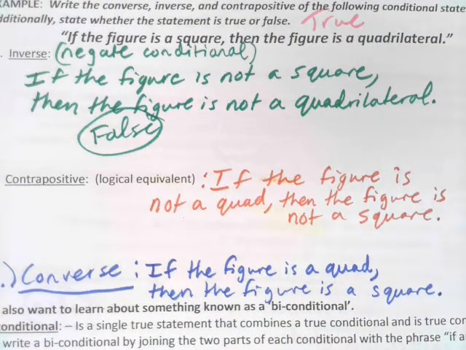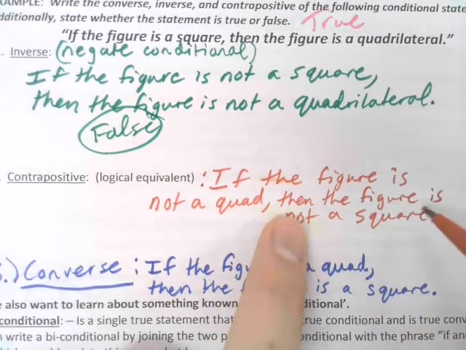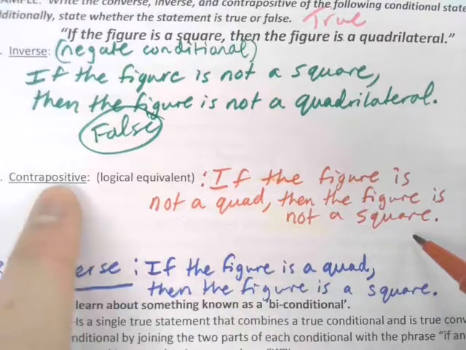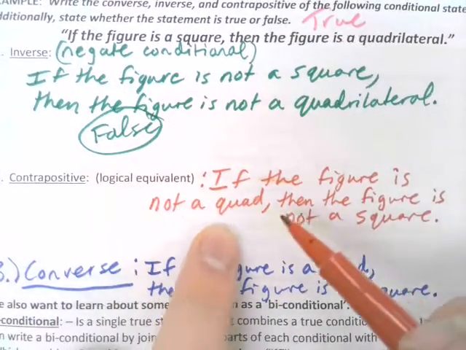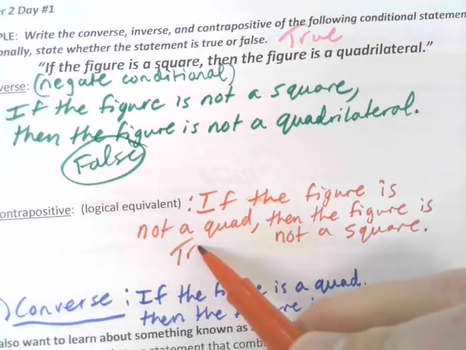How about this one? If the figure is not a quadrilateral, then the figure is not a square. Oh, that's the logical equivalent. Yeah, if a figure is not a quad, then it's definitely not going to be a square. That's true.